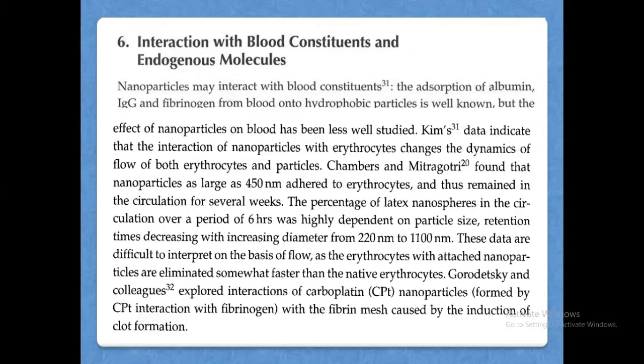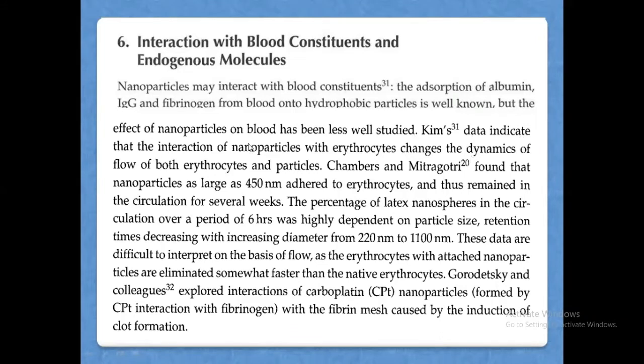It is actually nanoparticles are going to interact with several components present in our blood. Albumin, the major portion, then immunoglobulin G, IgG, and fibrinogen, a clotting factor protein. So it is going to interact with all these components from the blood and onto hydrophobic particles, the hydrophobic components present in your blood, that is lipids. But the effect of nanoparticles on the constituents of the blood has been less well studied. So one group of people have studied and they have got data.